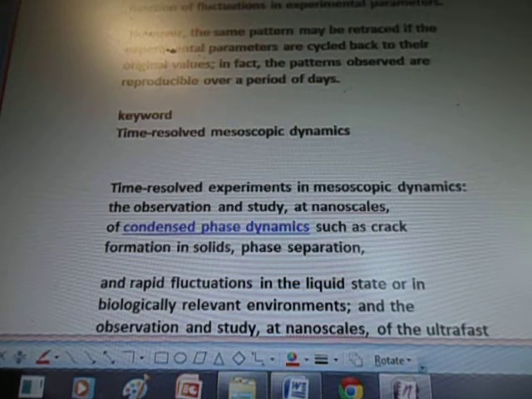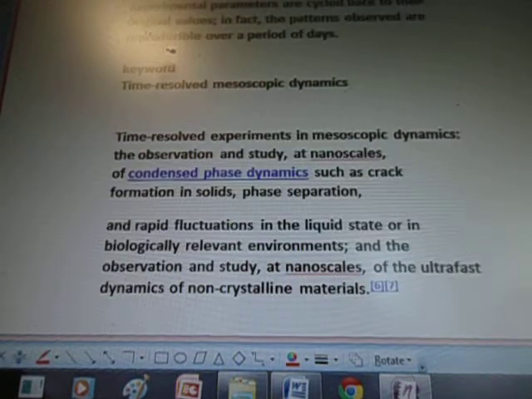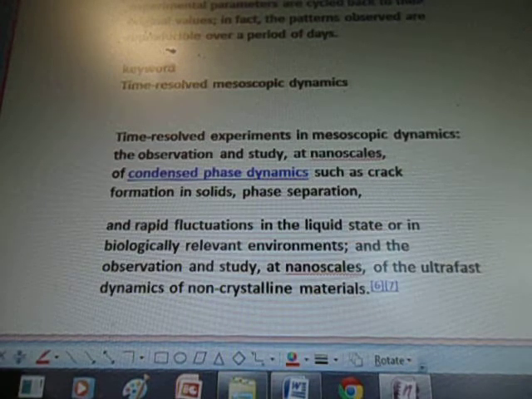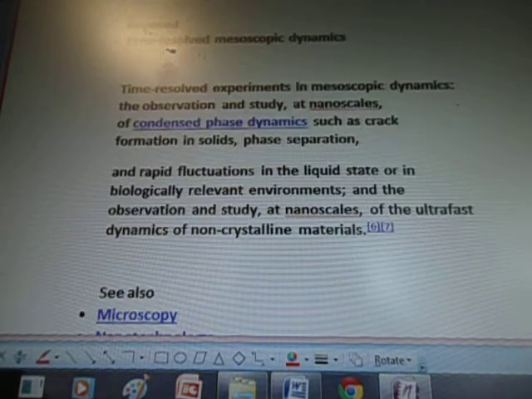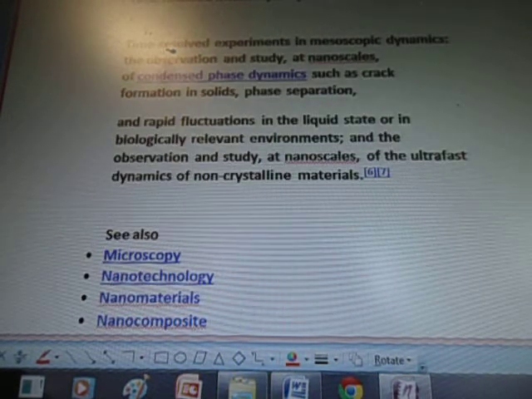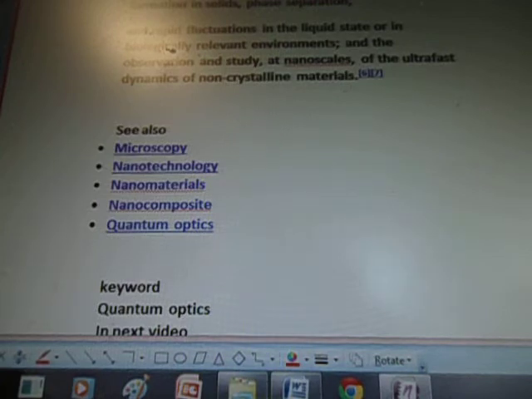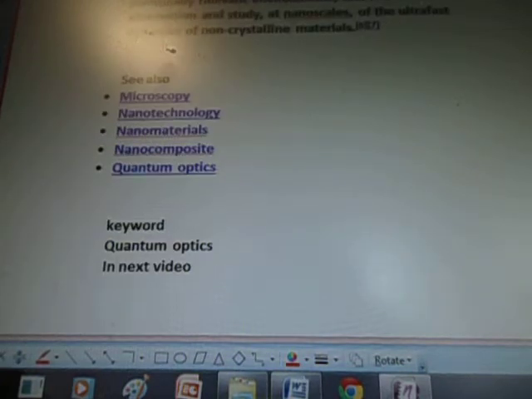Keyword: time-resolved mesoscopic dynamics. Time-resolved experiments in mesoscopic dynamics, the observation and study at nanoscales of condensed phase dynamics, such as crack formation in solids, phase separation, and rapid fluctuations in the liquid state, or in biologically relevant environments, in the observation and study at nanoscales of the ultrafast dynamics of non-crystalline materials. See also microscopy, nanotechnology, nanomaterials, nanocomposite, and quantum optics.